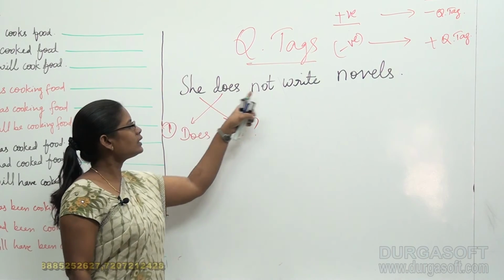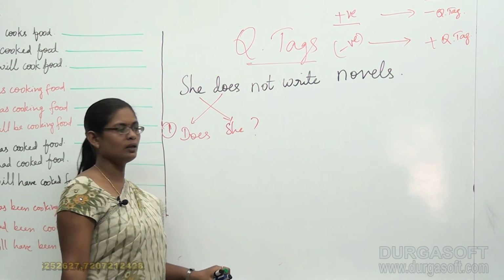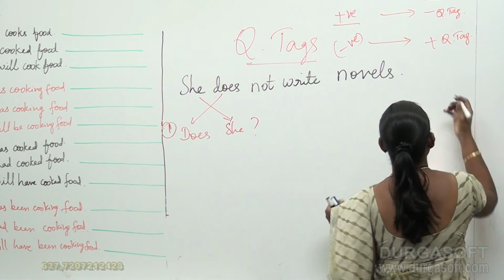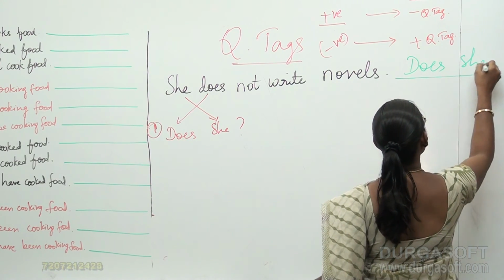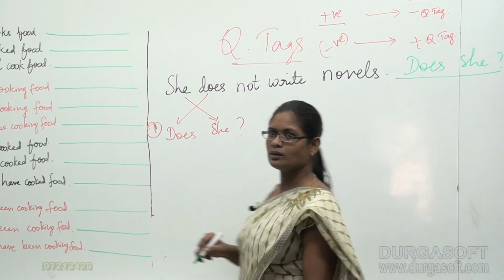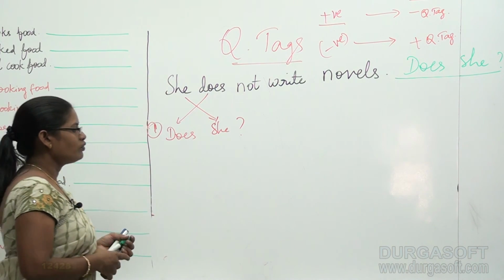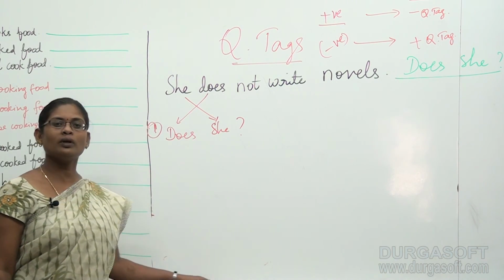Then "she does not write novels" becomes does she? Simple. So this is our required question tag. Does she? Okay, so this is the question tag. For our revision, we are going to see a few more examples.